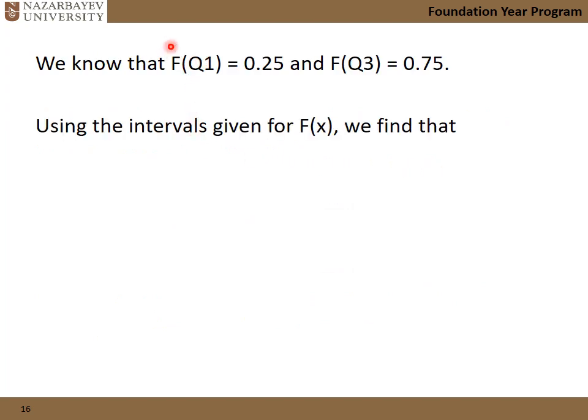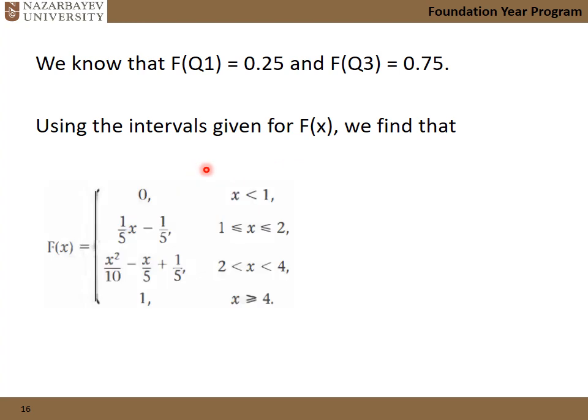Again, when the capital F, the CDF, equals 0.25, it means the input value, the x value, is Q1. And when the function equals 0.75, then x is Q3. We keep this in mind, and then we can figure out the values of Q1 and Q3 here. So let's start with Q1. Which piece, this or this, do I have to set to 0.25?